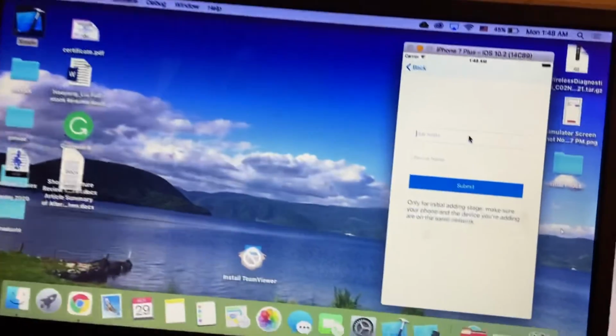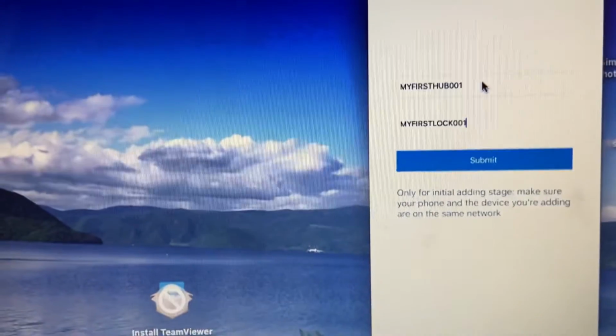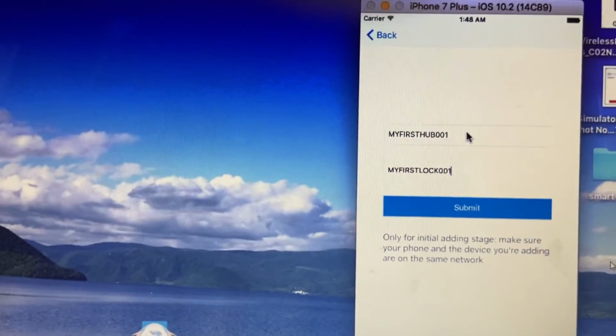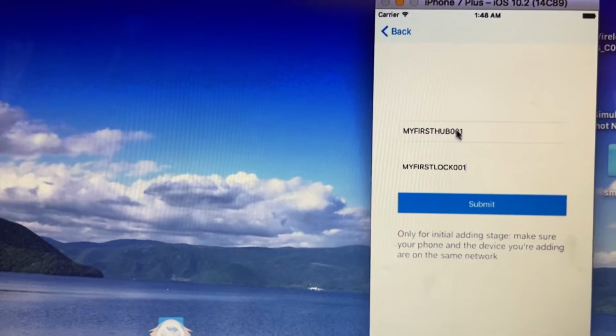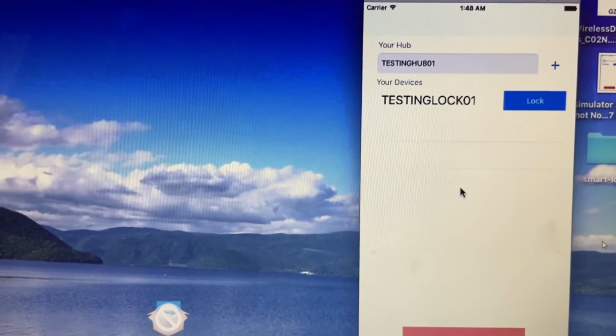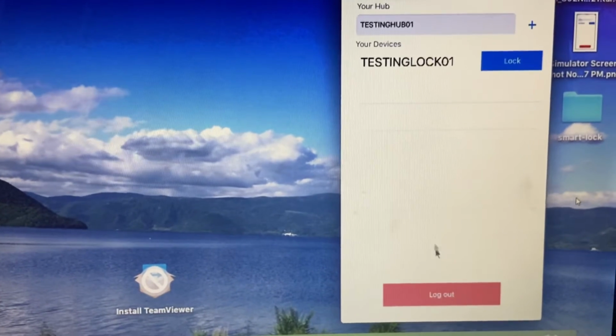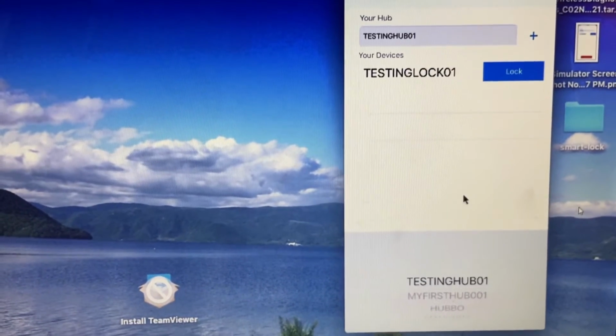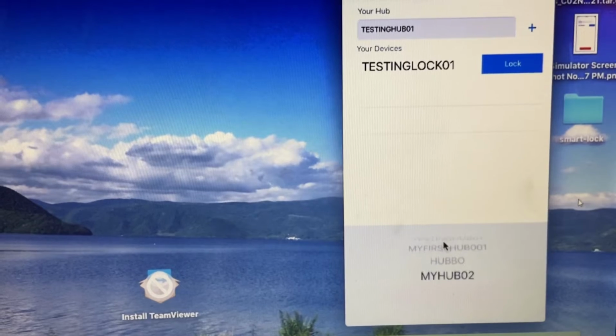I have to put down my phone again. My first lock. As you see, I've already correctly entered my_first_hub_001 and my_first_lock_001. So let's add it. Okay, I think now we can find the device we just added.